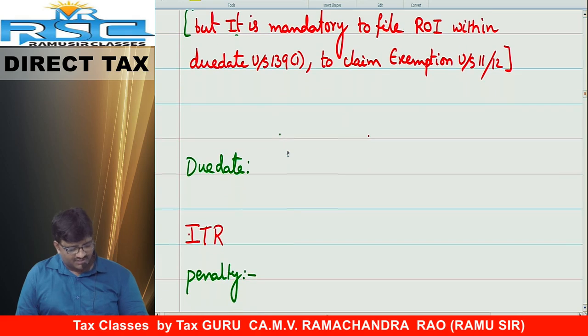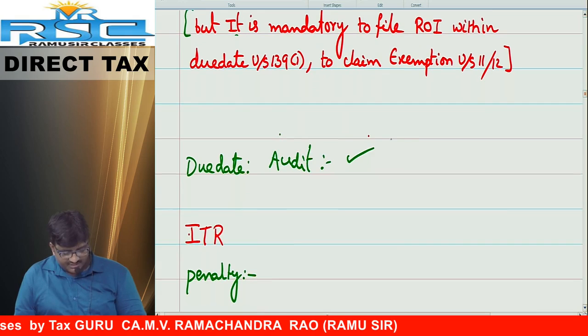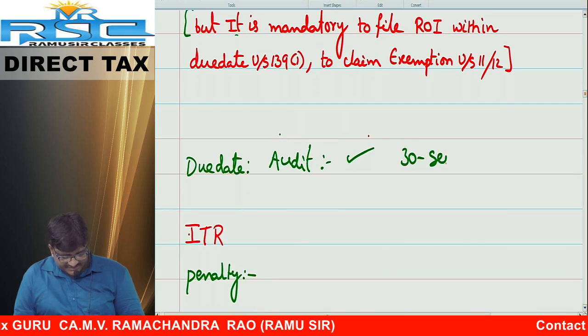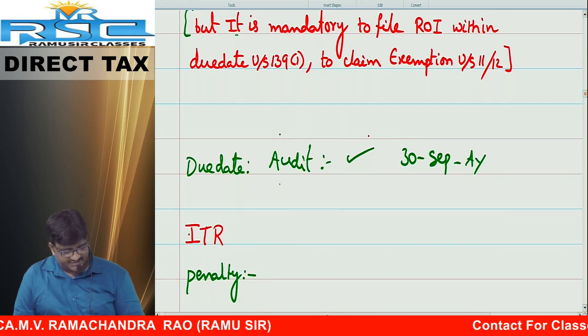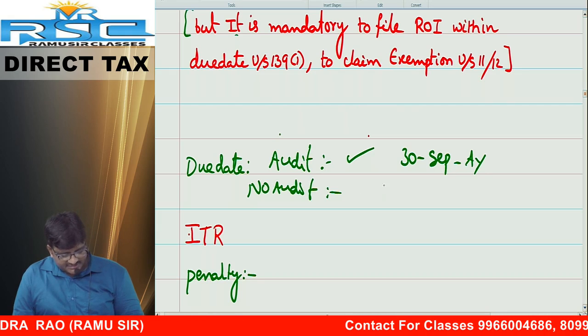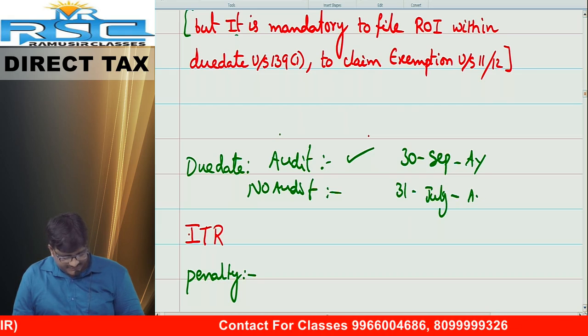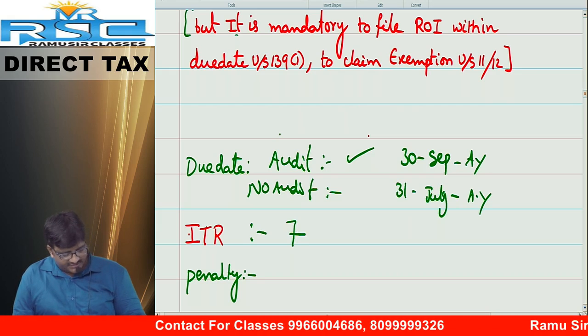Due date. Answer. Audit applicable? Yes. Sometimes applicable. If audit applicable, what is the answer? 30th September of assessment year. If no audit is applicable, what is the answer? 31st July of assessment year. Next one. ITR number 7.